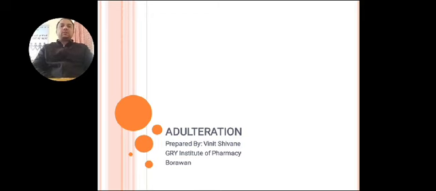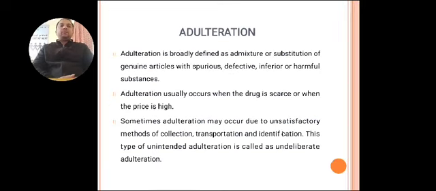Today we will discuss adulteration. Adulteration is broadly defined as admixture or substitution of a genuine article with a spurious, defective, inferior, or harmful substance. Adulteration usually occurs when the drug is scarce or when the price is high. Sometimes adulteration may occur due to unsatisfactory methods of collection, transportation, and identification. This type of unintended adulteration is called undeliberate adulteration.